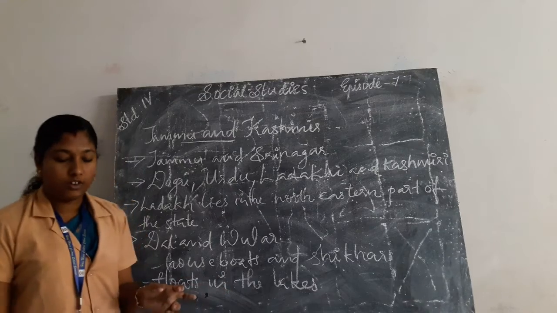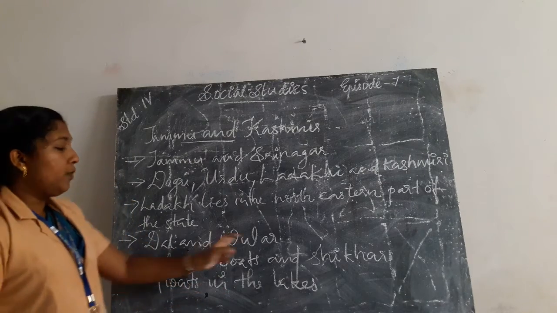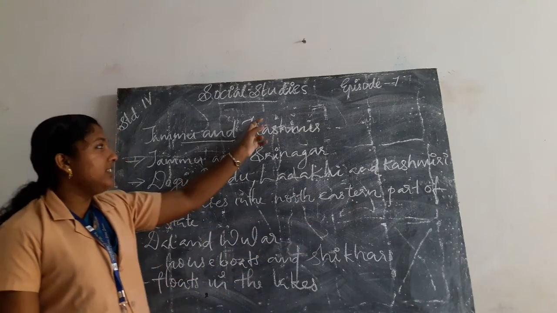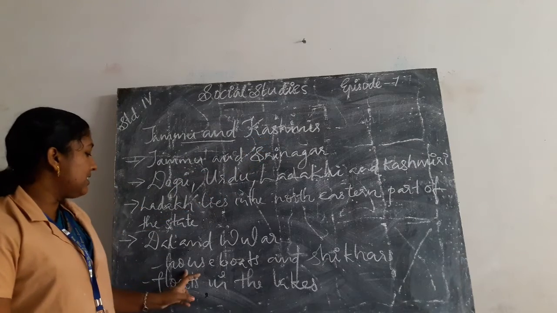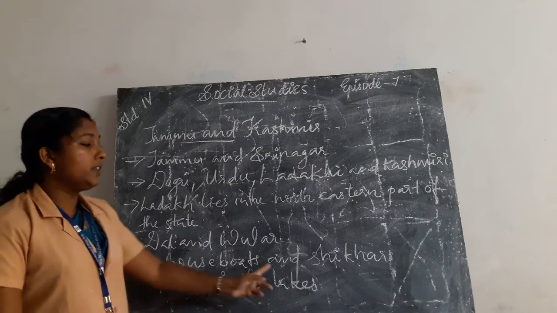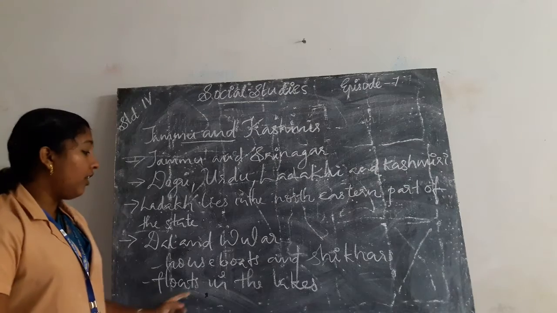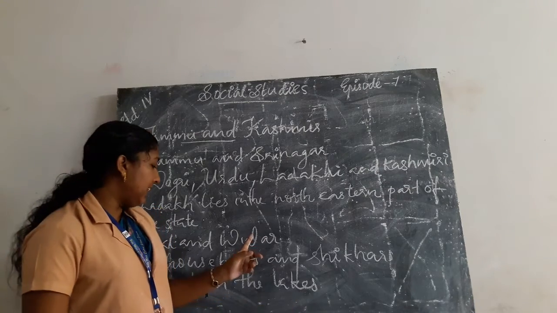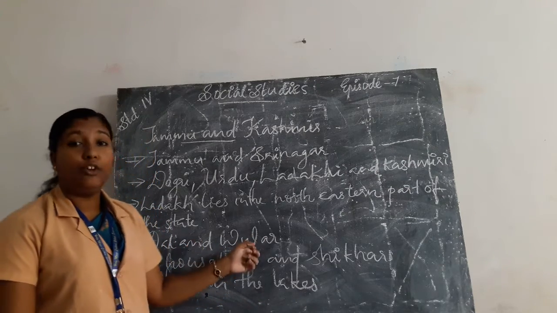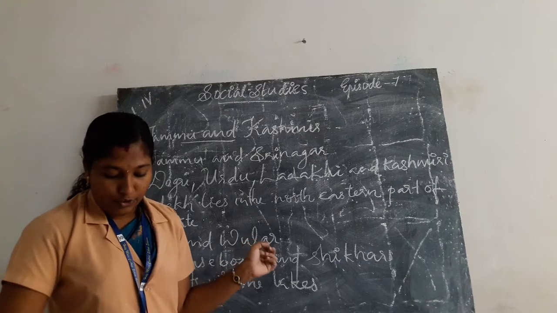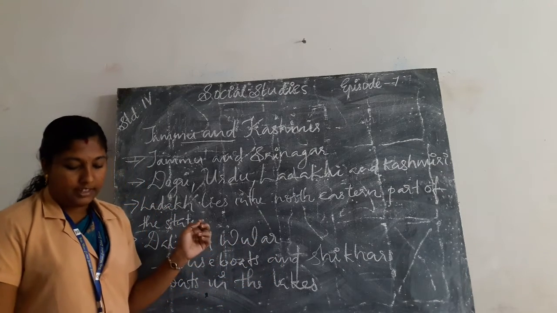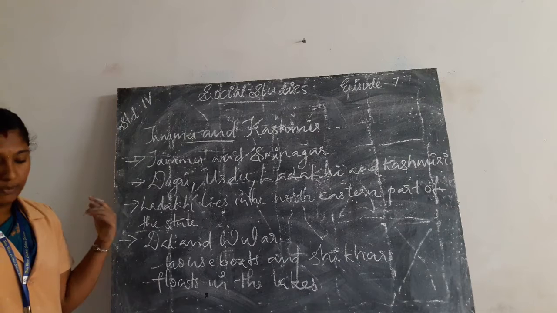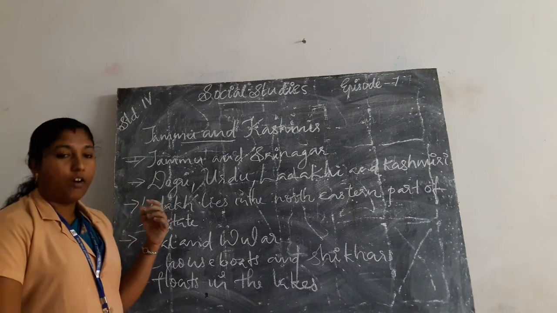All of you understood? Dal and Vular are the beautiful lakes present in Jammu and Kashmir. We can see several houseboats and shikaras floating in the lakes, Dal and Vular.